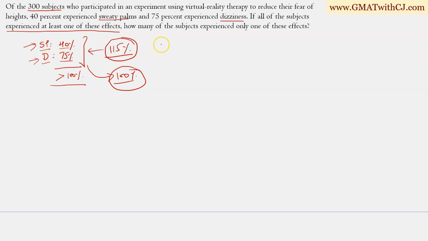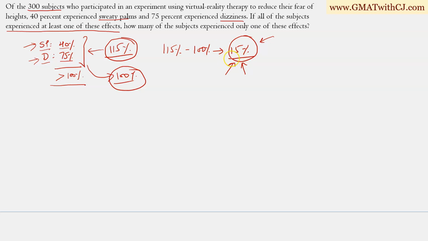The answer is, again we can see that 115 minus 100%. So we see that 15% people are extra here, right? So these many people must have been double counted. That's why there is an extra 15% we have. There is no other reason why there has to be an extra 15% in the total. This must be the double counting.